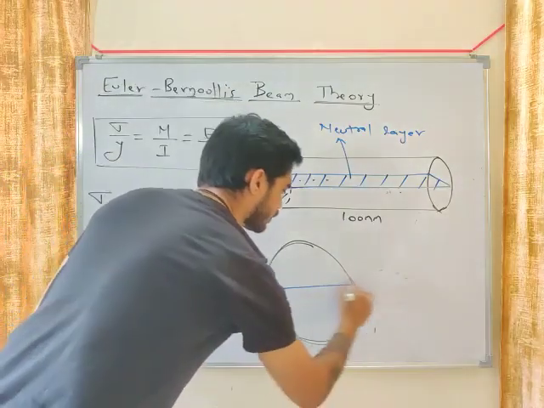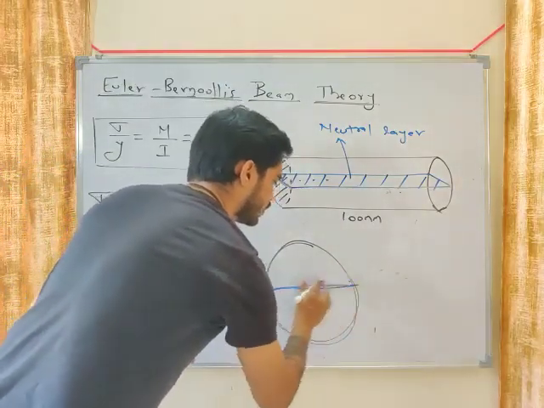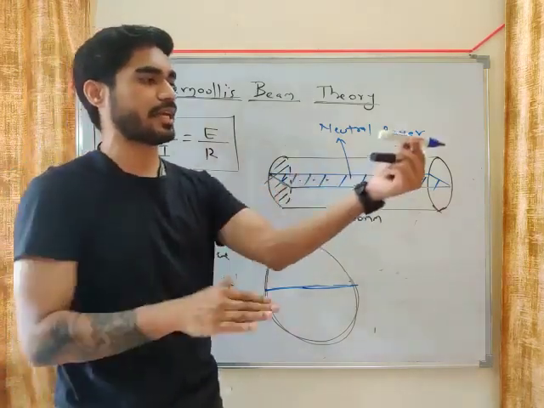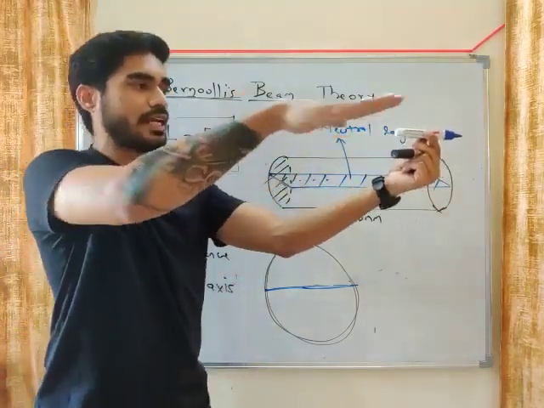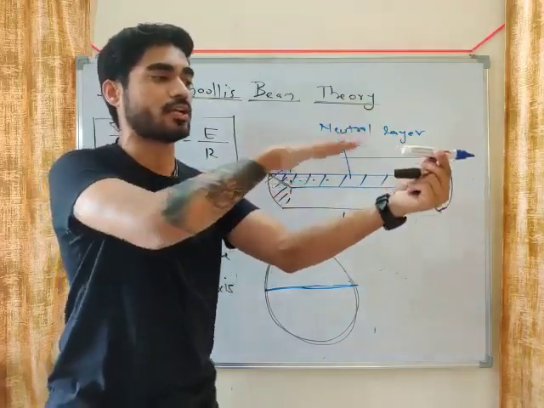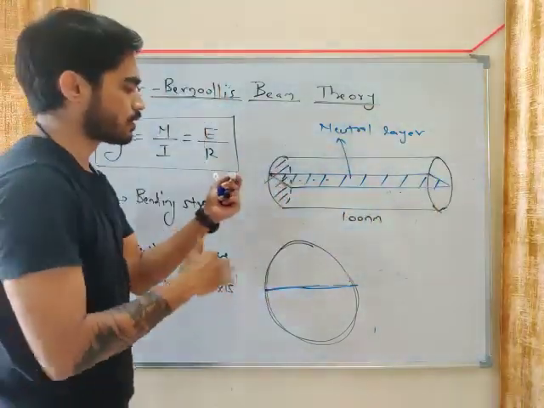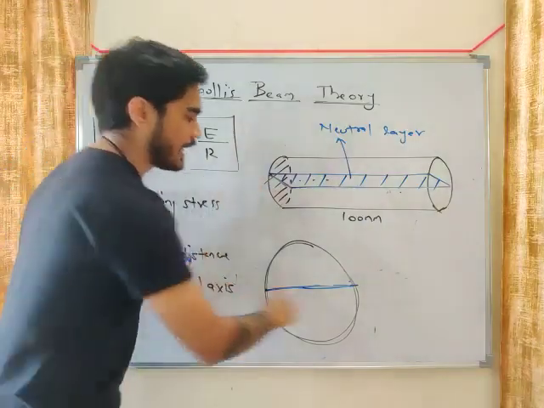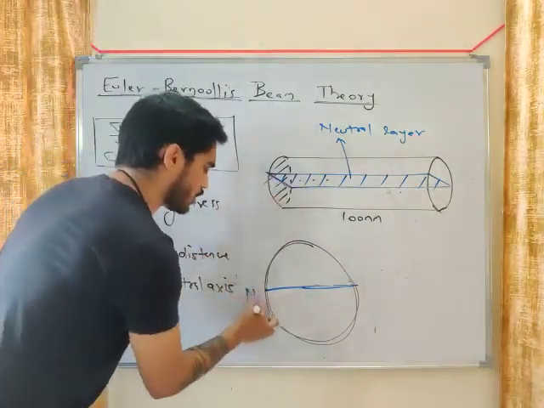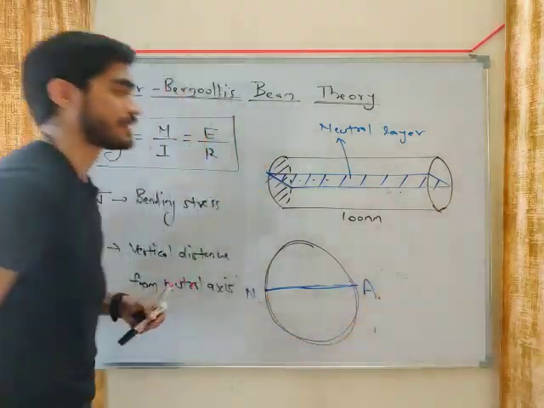This is the line which is cutting the cross section. See, this is the beam. So if you cut this cross section using the neutral layer, this cross section will be cut along a line. This is the line which is known as the neutral axis, my friend.